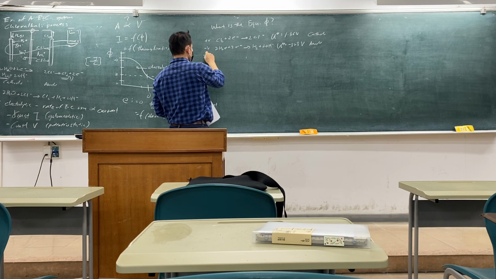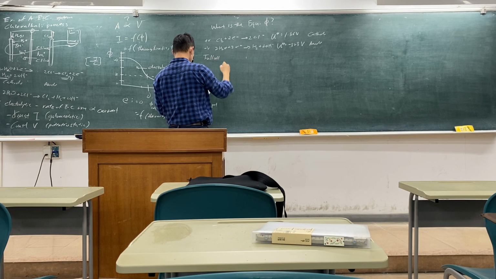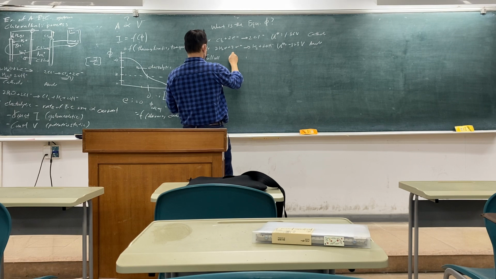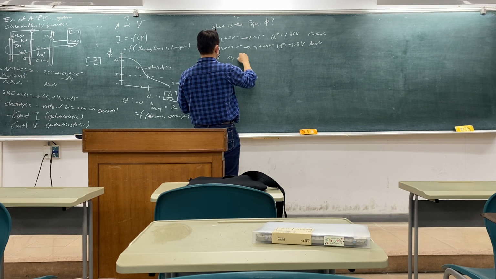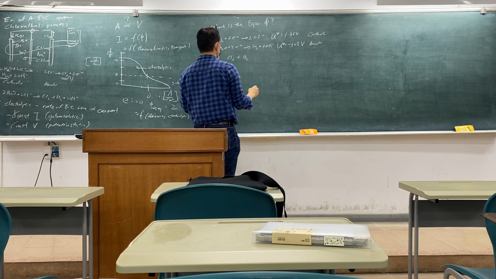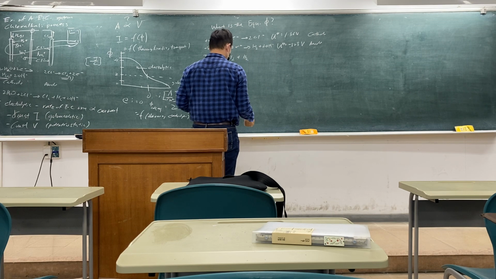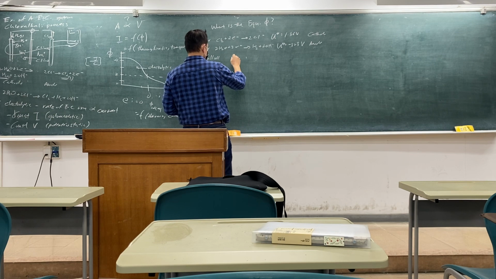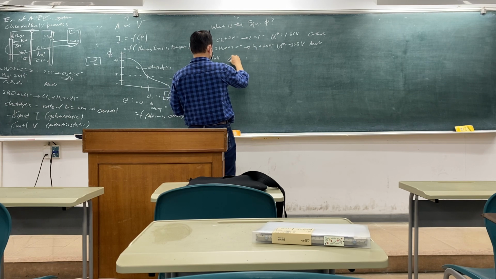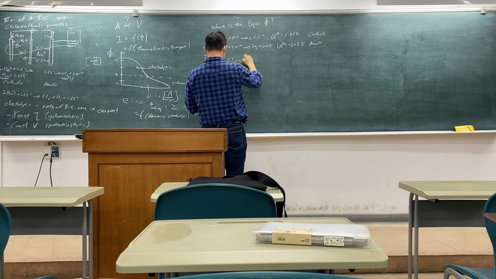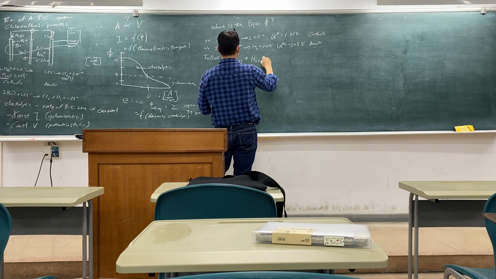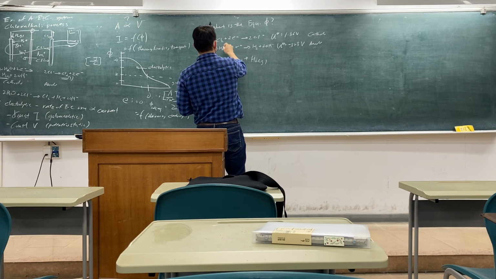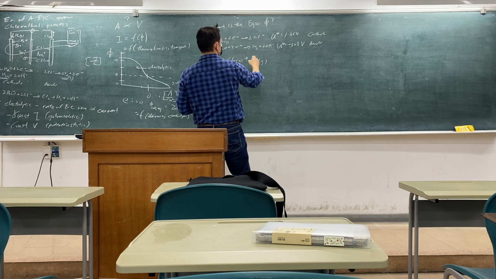So if you write a full cell reaction, okay, this is Cl2 plus H2. Okay. So it's Cl2 gas plus H2 gas.